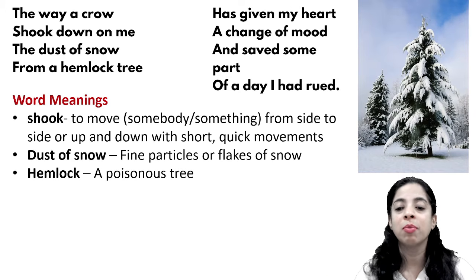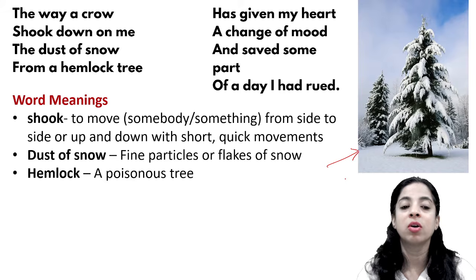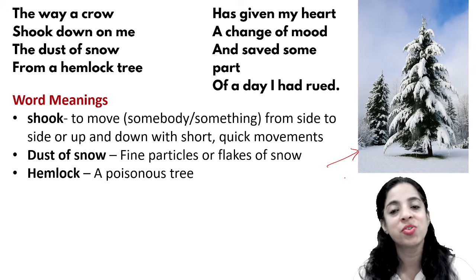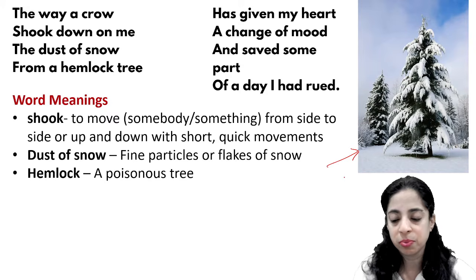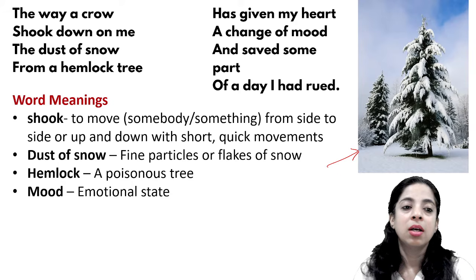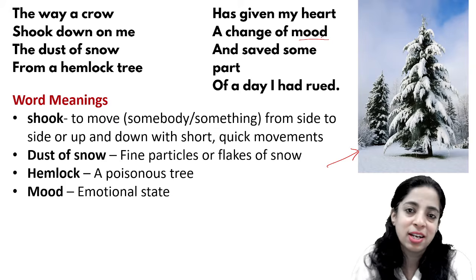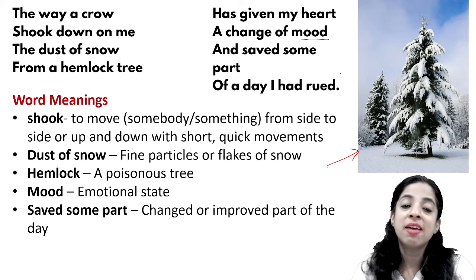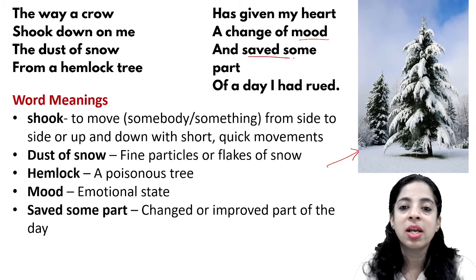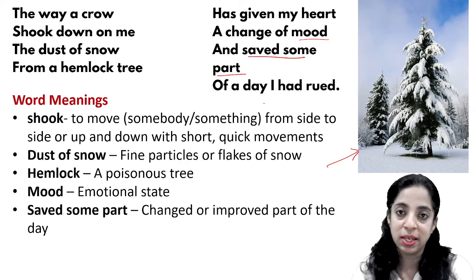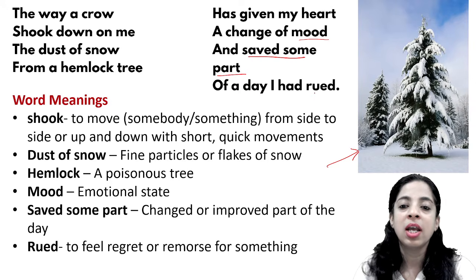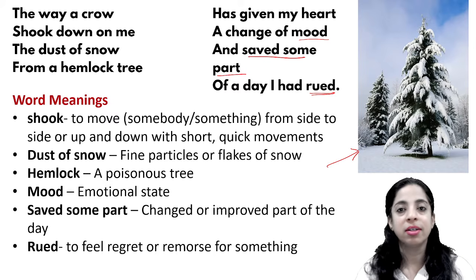Hemlock. You can see the hemlock tree. I have given a picture of the hemlock tree. Hemlock is a poisonous tree and obviously poison is considered a little unauspicious. Then mood: has given my heart a change of mood. What is mood? Mood is an emotional state of human beings. Saved some part. What do you mean by saved some part? Saved some part means changed or improved part of the day. Okay. Of the day I had rued. Rued means regretted, to feel regret or remorse for something.